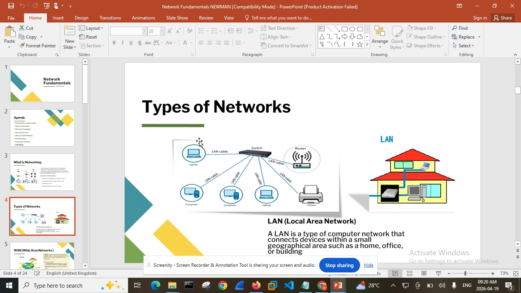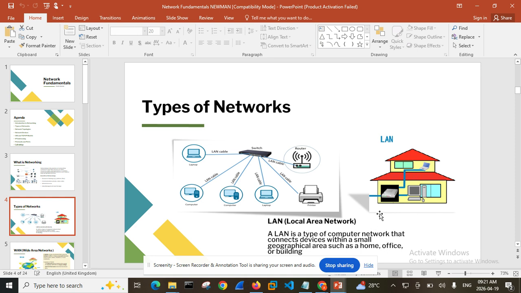Now, we have types of network. We have the one we call the local area network. This is a type of network. I'm also very sure that you also have this slide. I'm just trying to do some stuff. A local area network is a type of network that connects devices within a small geographical area, such as a home, office, or building.